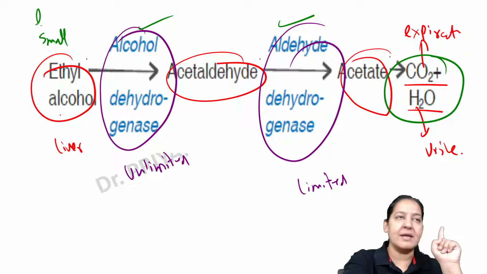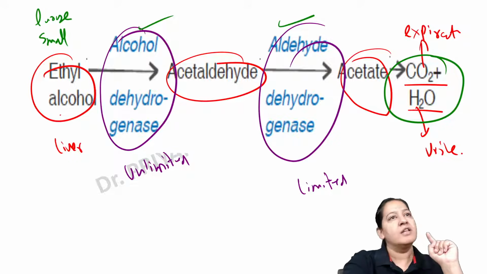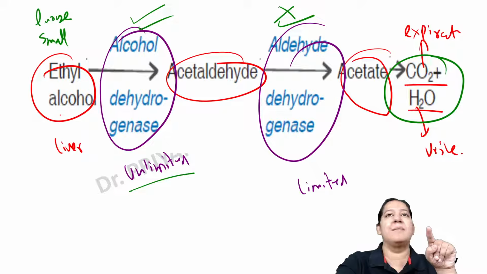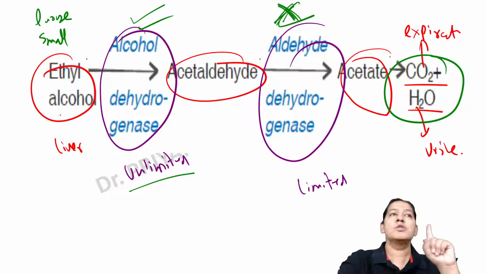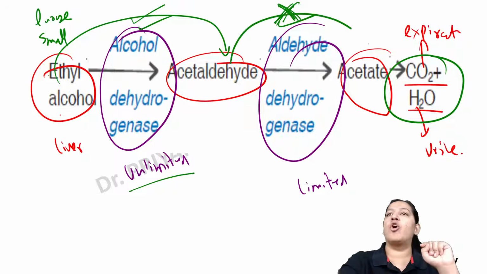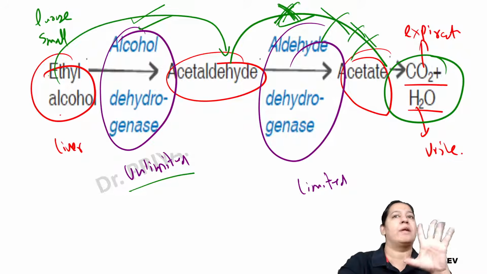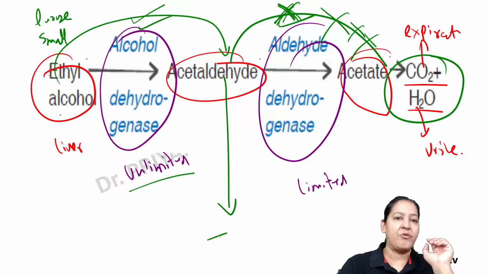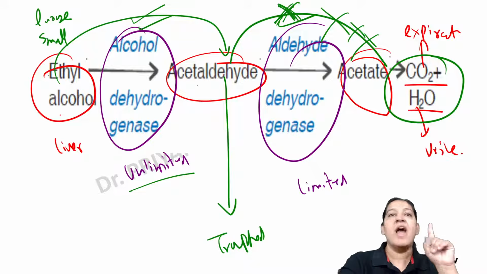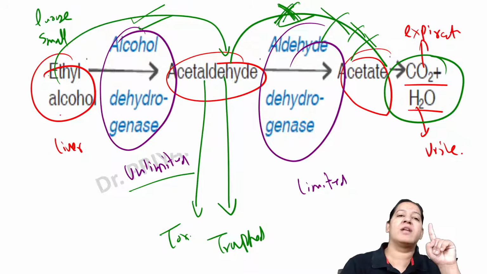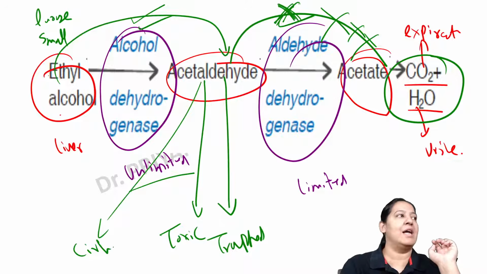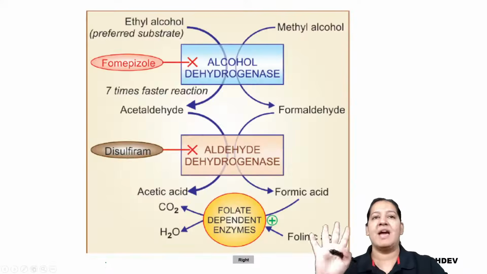But if the person is consuming a large amount of alcohol, the first enzyme is still sufficient because it is unlimited, but the second enzyme is limited. So all the alcohol gets converted into acetaldehyde, but acetaldehyde cannot be converted into acetate, CO2 and H2O. So alcohol will be trapped in the form of acetaldehyde in the liver cell, in the hepatocyte. This acetaldehyde is toxic for the liver cell. It will cause damage to the liver cell. That's why it will lead to cirrhosis. This is the mechanism.